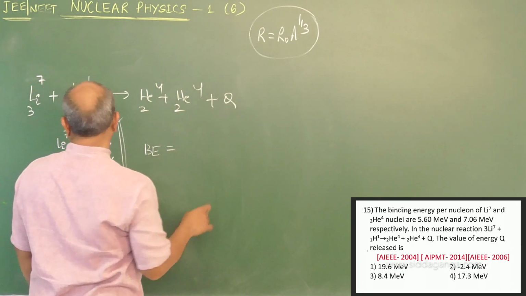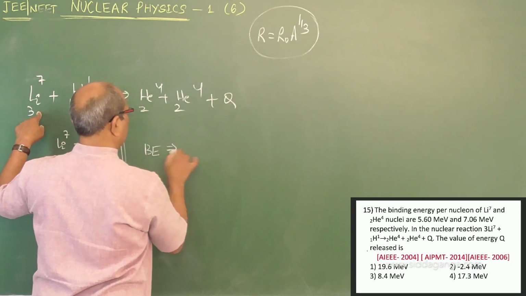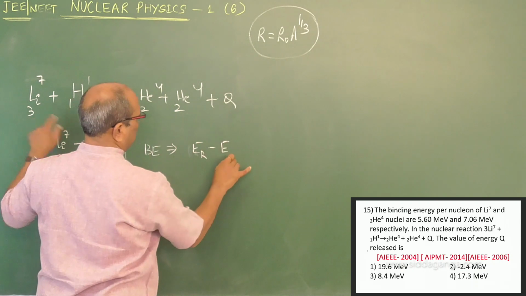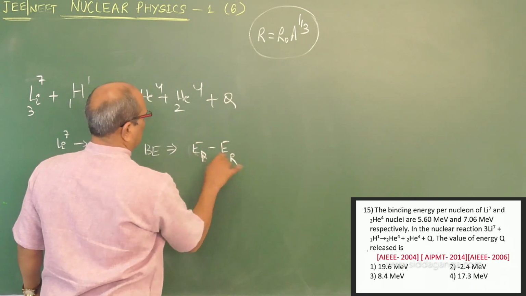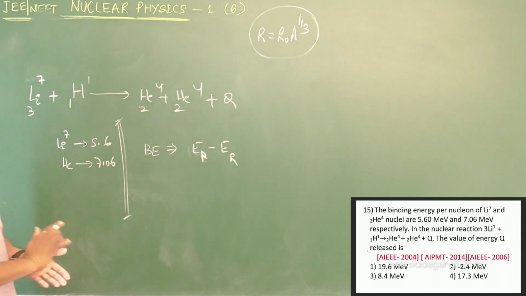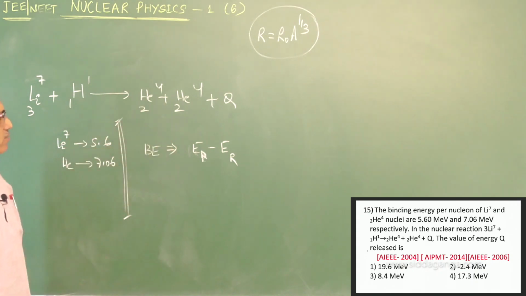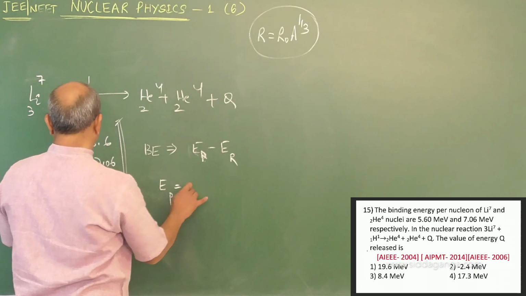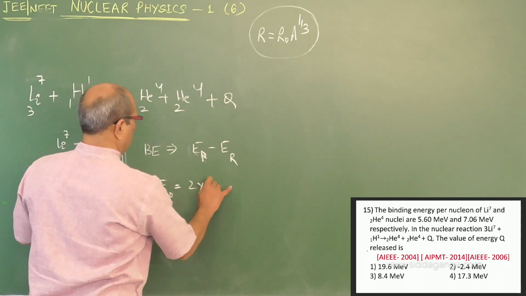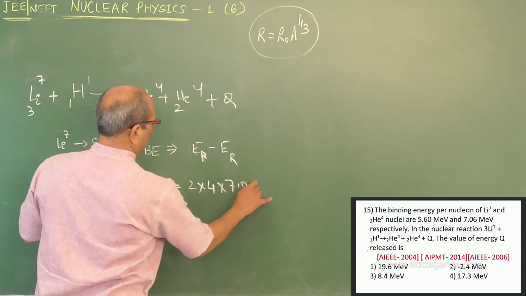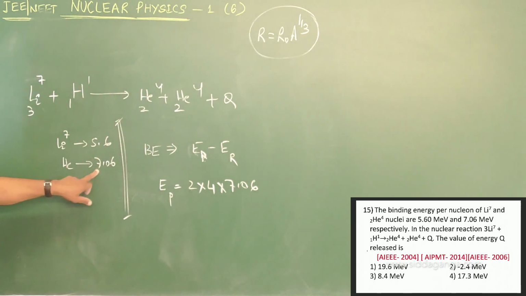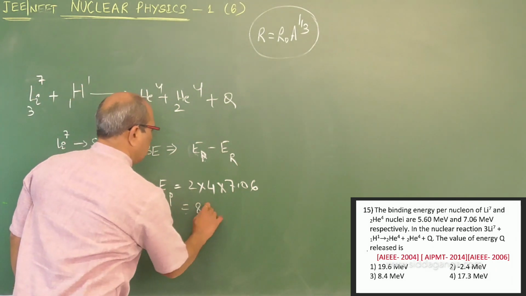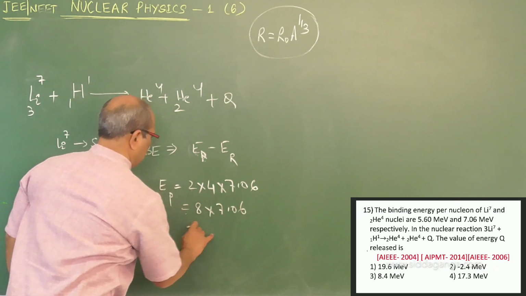First you find the energy of the reactant minus the energy of the product. The energy of the product is higher, they are combined and this released more energy. EP equals 2 into 4 into 7.06, correction made, 7.06 of the helium. So this is 8 into 7.06.